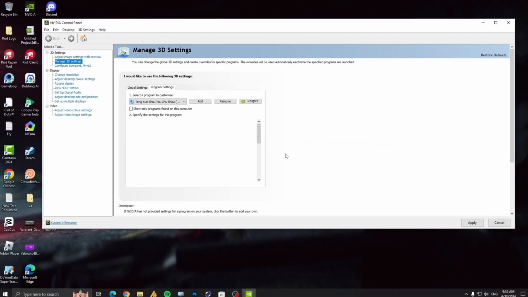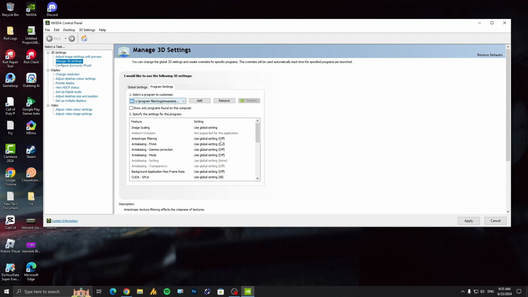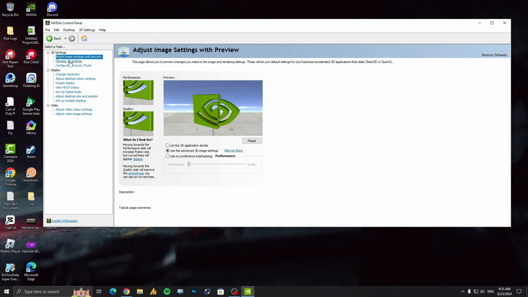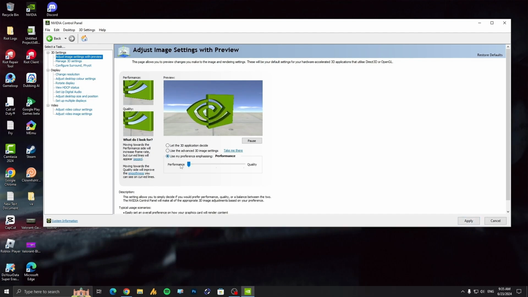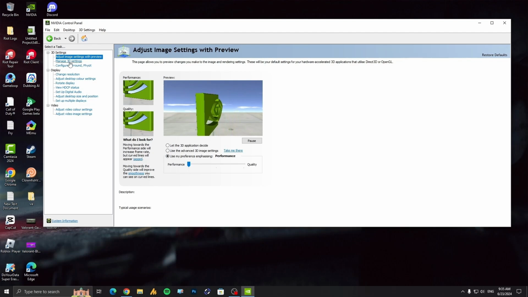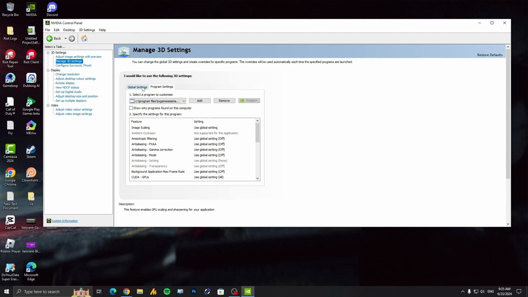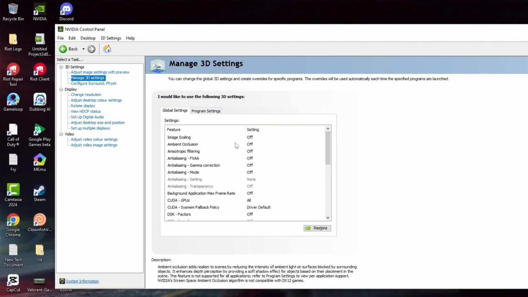Alright, now it's kind of hard to optimize each and every file one by one. So what we are going to do here, hit apply, and then you need to go here into adjust image settings with preview. Use my preference, emphasizing and increasing toward performance, and then hit apply. Once you have done this, now simply again go into manage 3D settings and this time global settings.